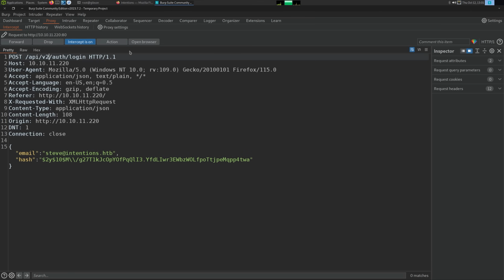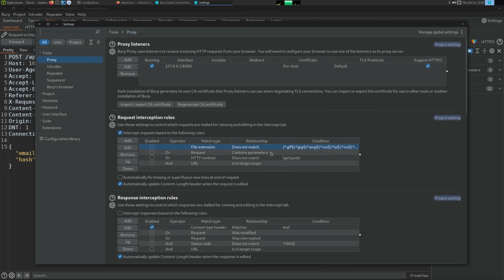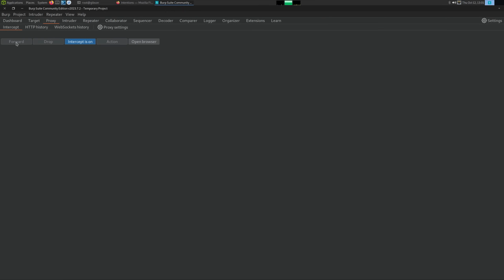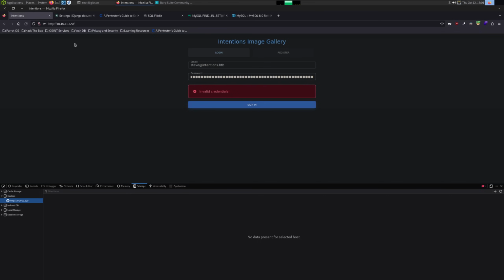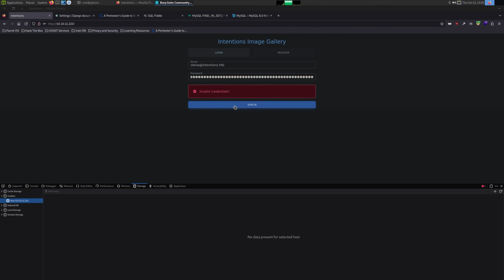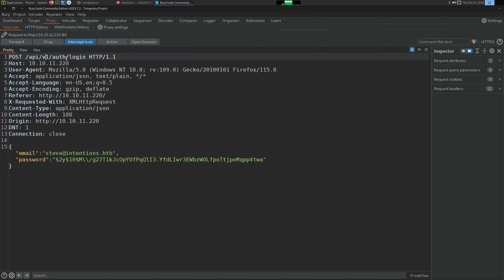And if you did that and did not get the request, make sure your proxy settings are, this checkbox is not enabled, or you remove JS right here, because by default, no, never mind. We're not making a request to JavaScript, so ignore that. But yeah, let's just forward that now. Invalid credentials. Intercept. So we do V2.